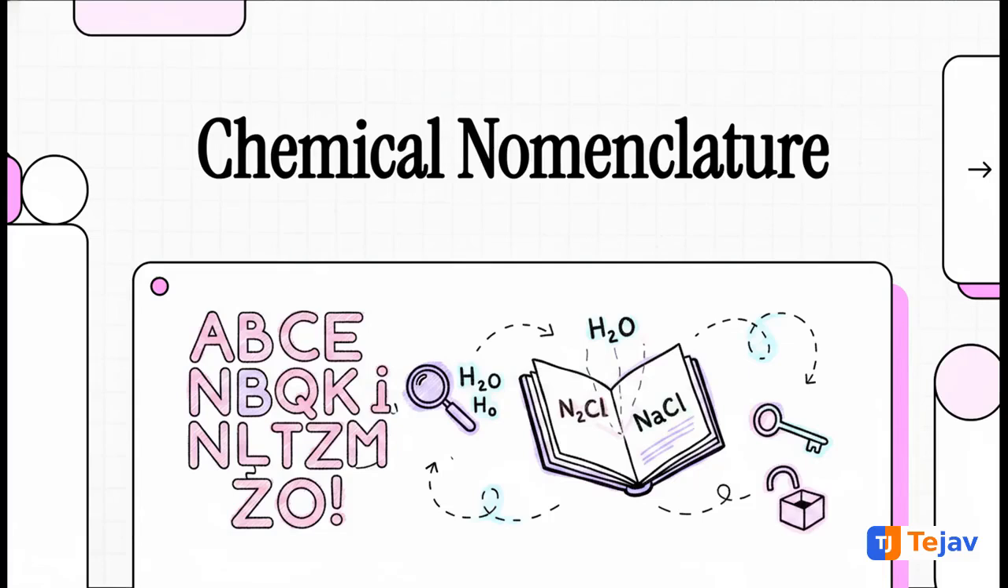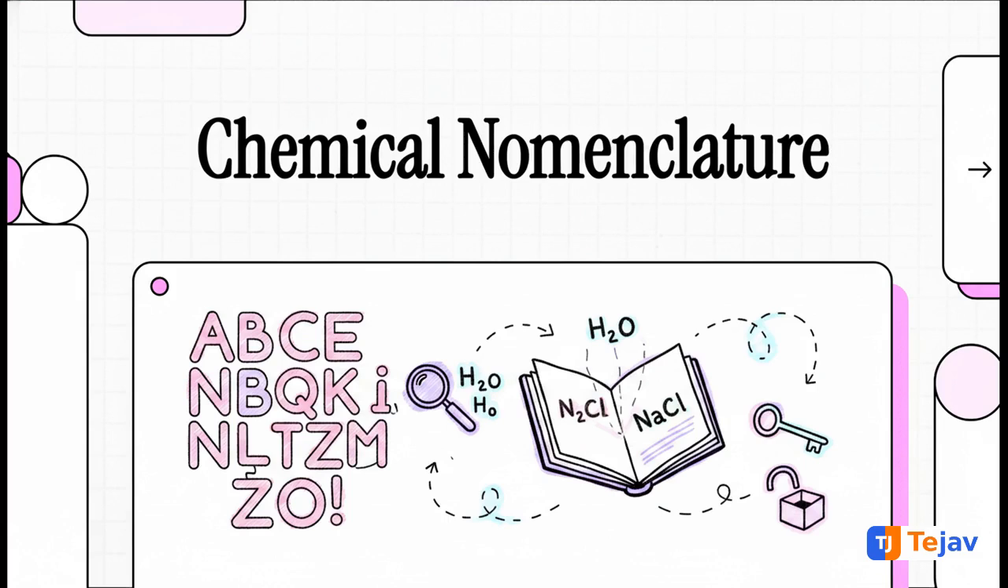Welcome to this explainer. Look at this screen for a second. Imagine you get a message in a totally foreign language. You recognize the letters, but the words make absolutely no sense. Now, what if I told you there's a master key to decode it, and suddenly every single word starts giving you crucial information? Well, chemistry works exactly like that. Chemical names aren't just random. They're a secret code just waiting to be cracked.